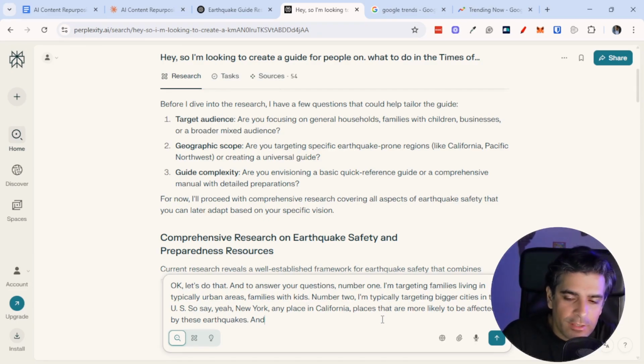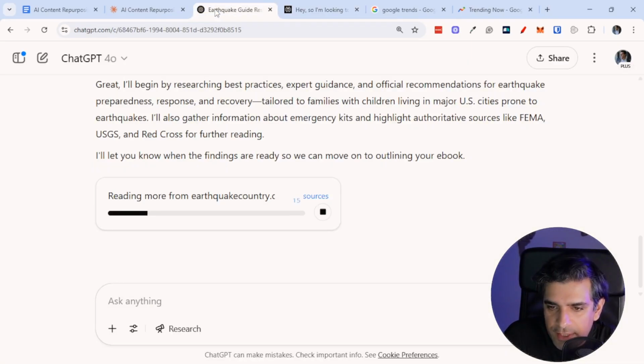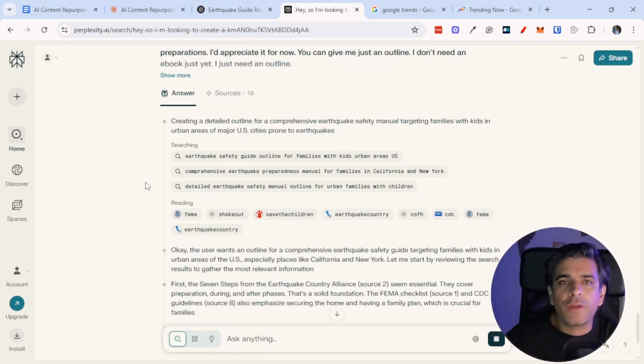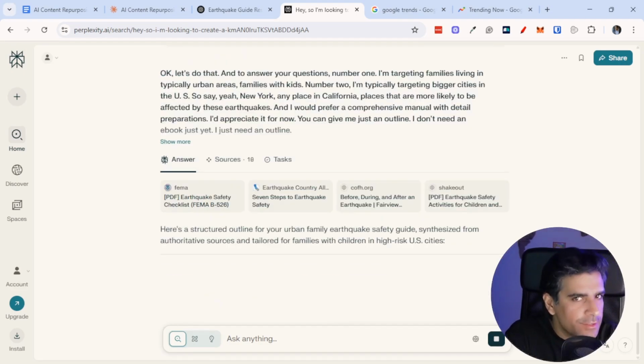I just need an outline. Okay. So we'll let it do its thing. Let's go back to ChatGPT. It's still researching. I mean, ChatGPT research does take longer. So that is good. I want to point out what the ethical concerns are here as well, because this is something that will come up and you're going to have to answer for yourself.